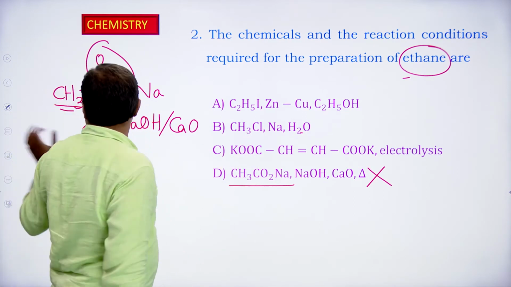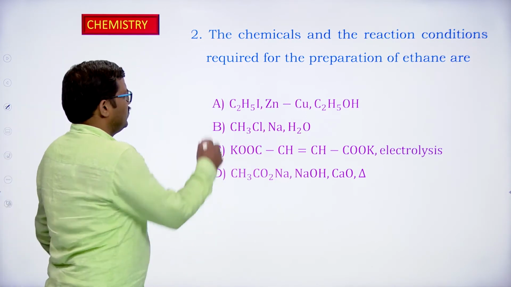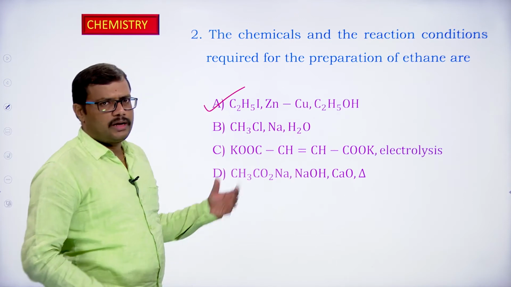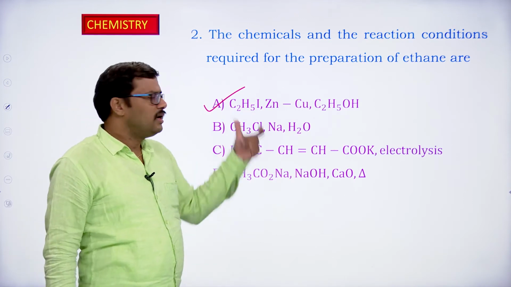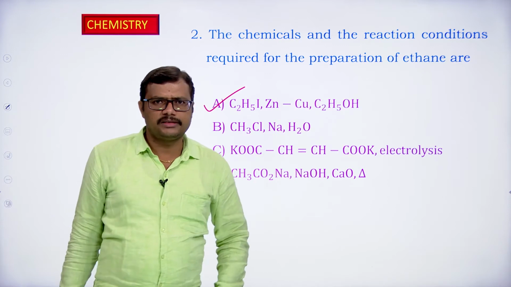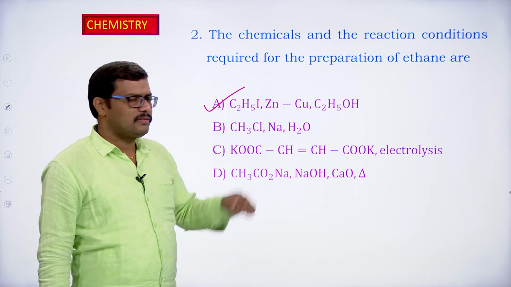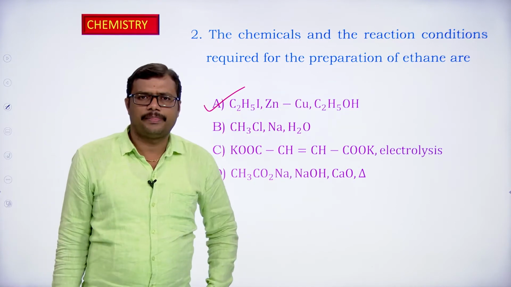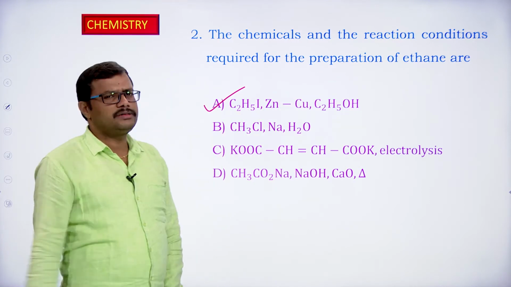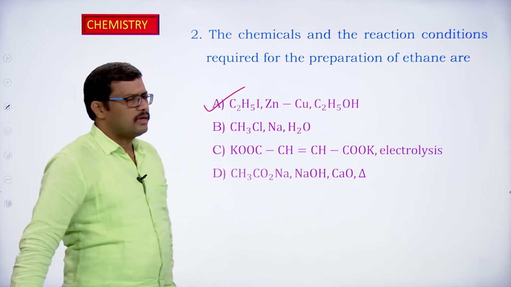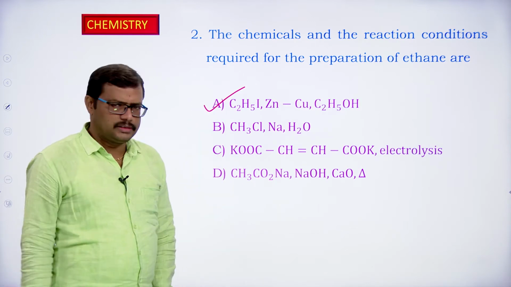So the correct option for this particular question is the first one, which is going to be a reduction reaction from alkyl halides, and with the reducing agents like zinc, copper in ethyl alcohol condition, we get the corresponding alkane of the alkyl halide, that is ethane. Okay, so you have to analyze all the options given in the question and then give the correct answer.